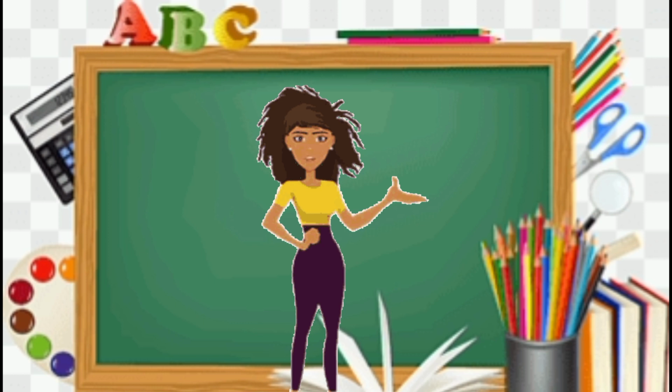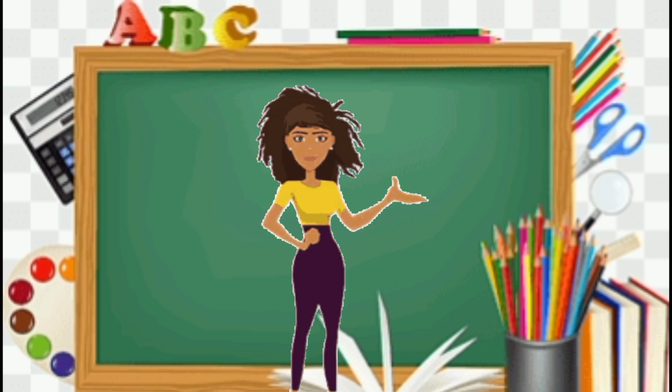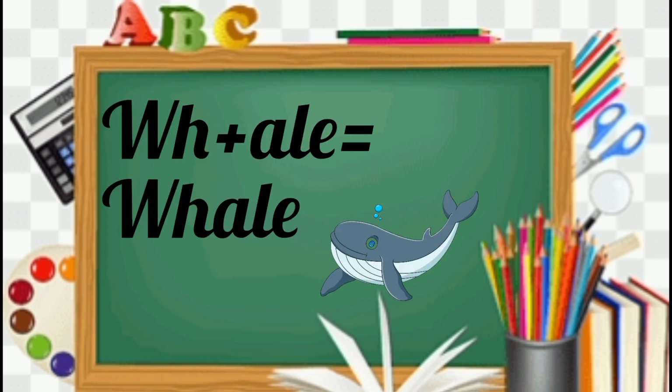Now we learn the v sound. W and H mix together to make the v sound. Let's see some words with the v sound at the beginning of the word. V, ale.